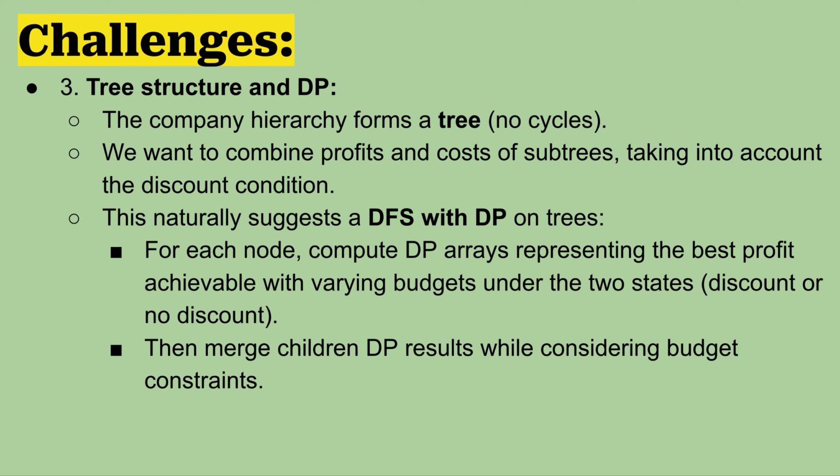For each node, we have to compute the DP arrays, and that will represent the best profit we can achieve through the different budgets we have, right? Either you have the discount or no discount, and then we'll merge the children's DP results while considering the budget constraint, right? So these are the challenges we have.